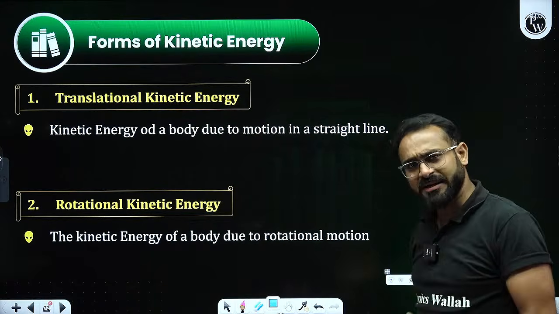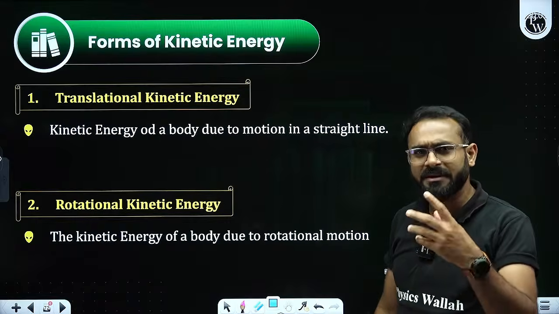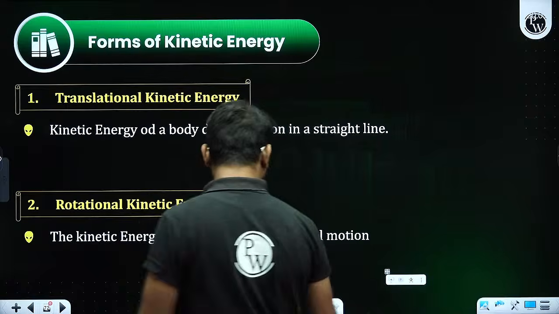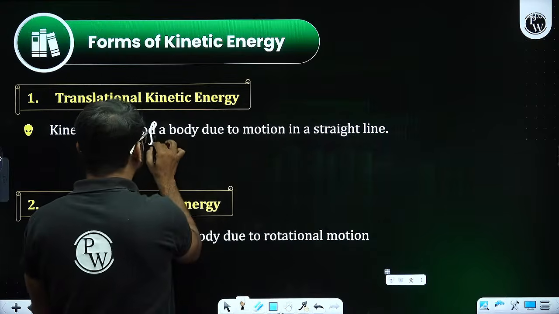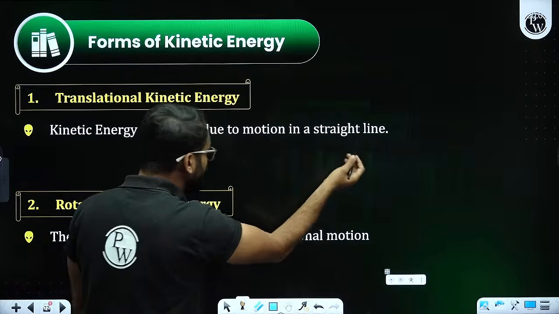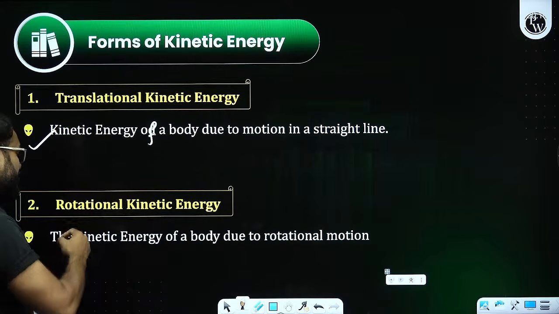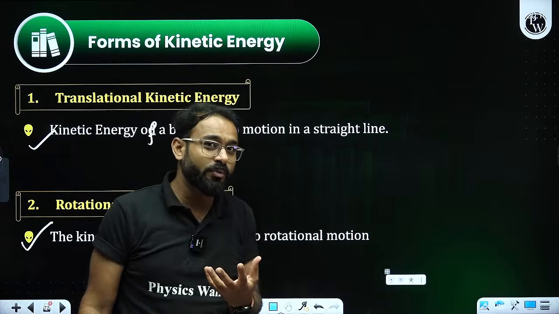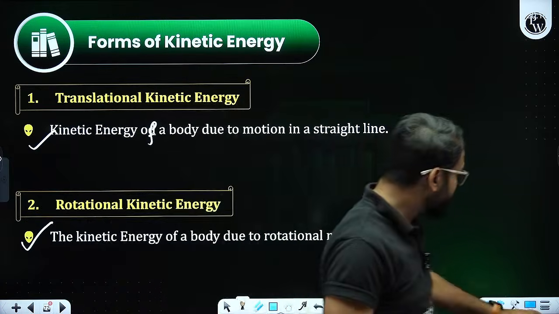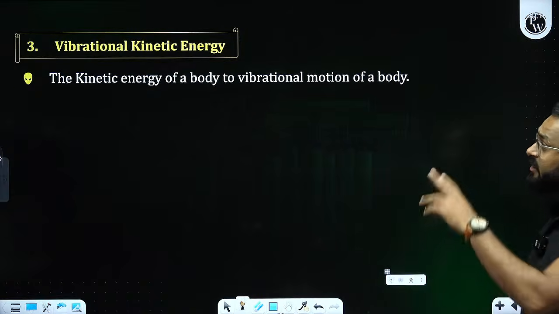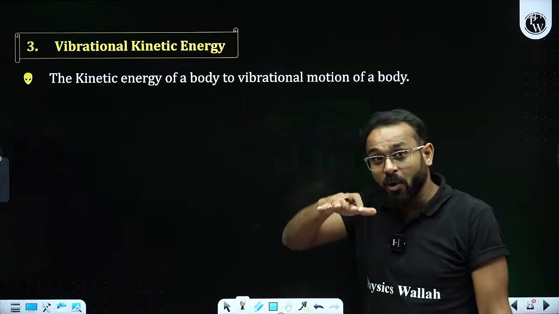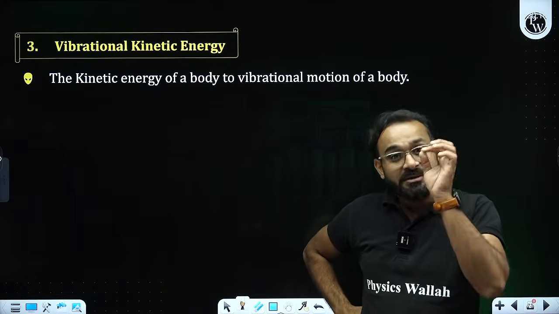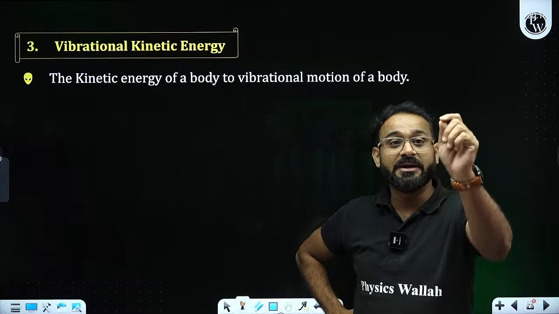Talking about translational kinetic energy, there are some direct things that you should know. The kinetic energy of a body due to motion in a straight line will be translational. Whatever kinetic energy is there due to rotational motion will be known as rotational kinetic energy. Similarly, if the body is vibrating, that is going to be vibrational kinetic energy.